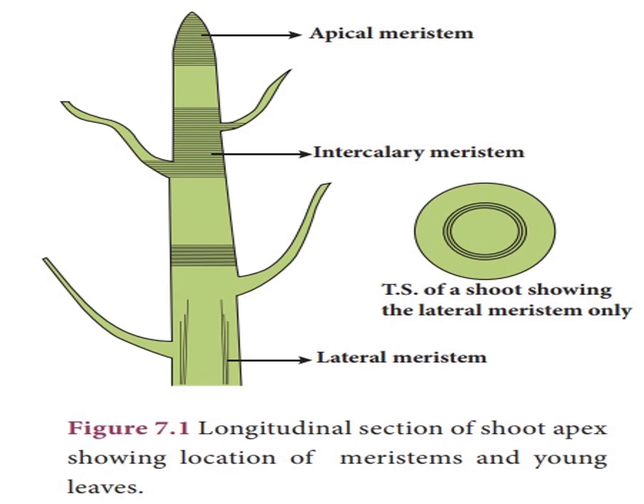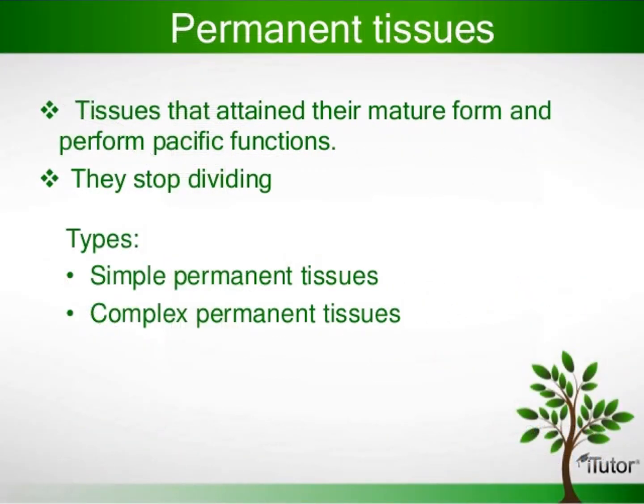Next, tissues. Plant tissues are two types: meristematic tissue and permanent tissue. Meristematic tissue has three types: apical meristem, intercalary meristem and lateral meristem. Functions also studied. Next, permanent tissue.